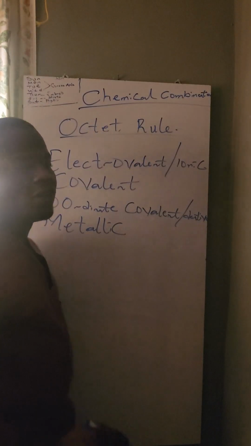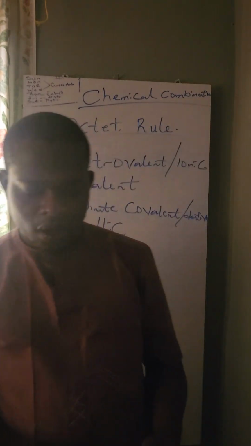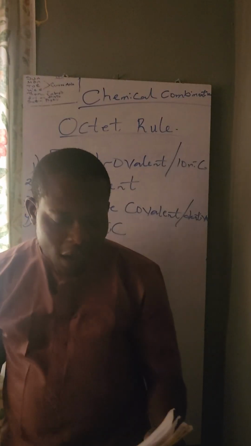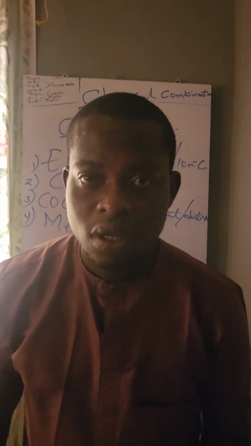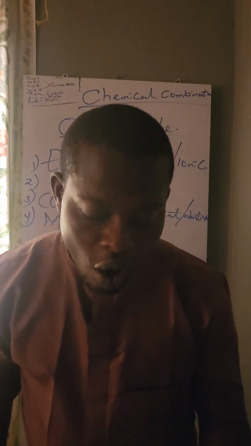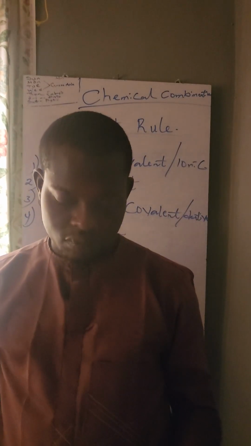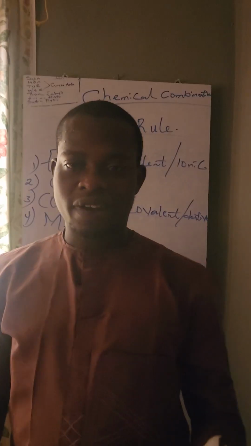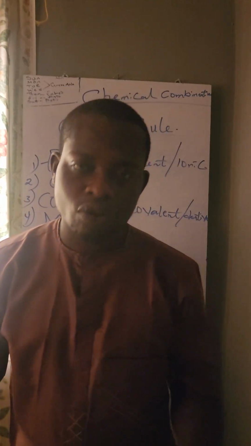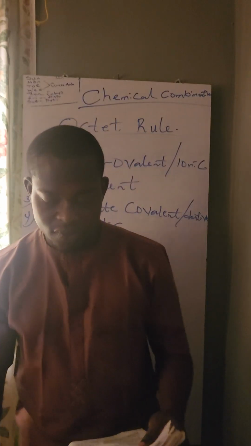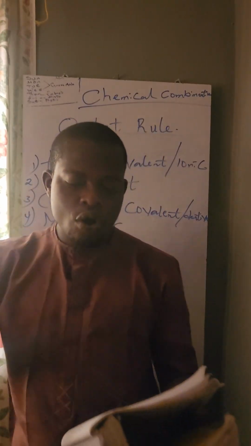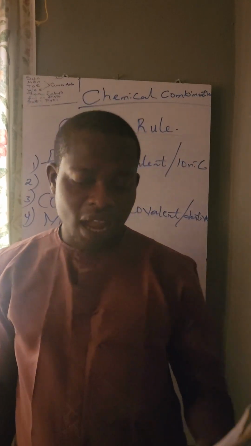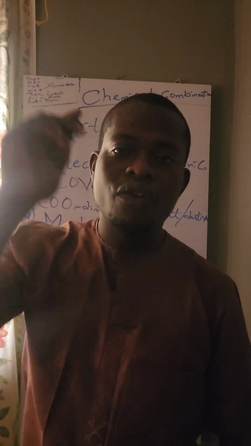Now, let's talk about electrovalent combination. In an electrovalent or ionic bonding, there is complete transfer of all the valence electrons of a metal atom to the valence shell of a non-metal atom, so that each atom acquires a stable noble gas electronic configuration.